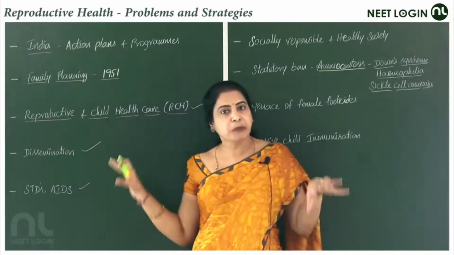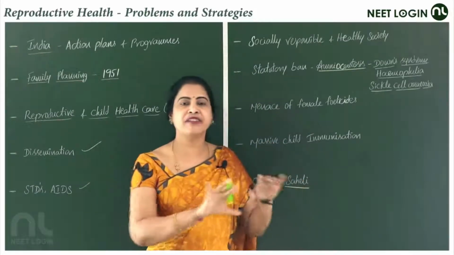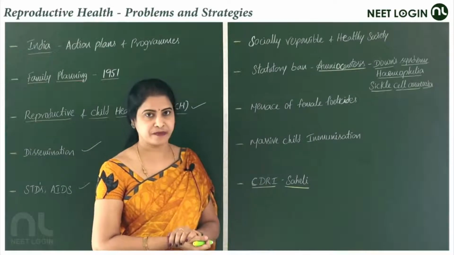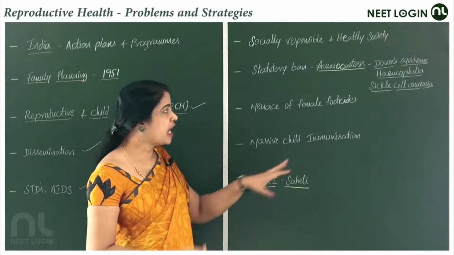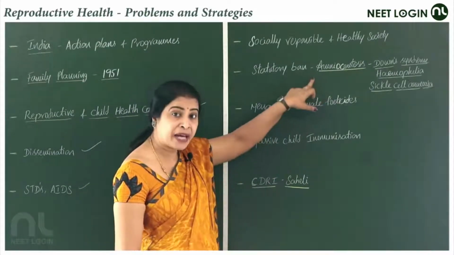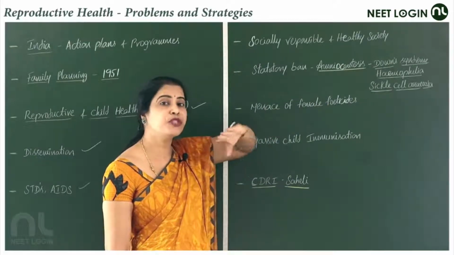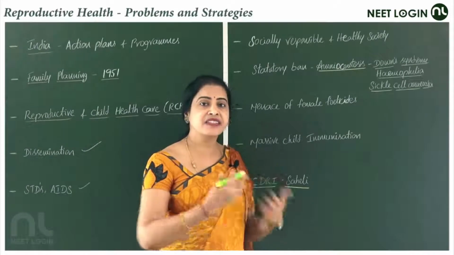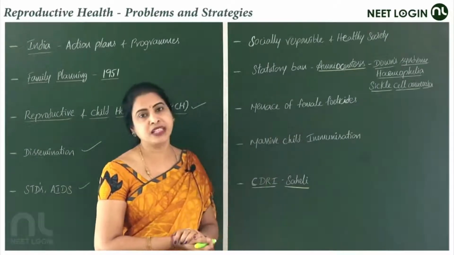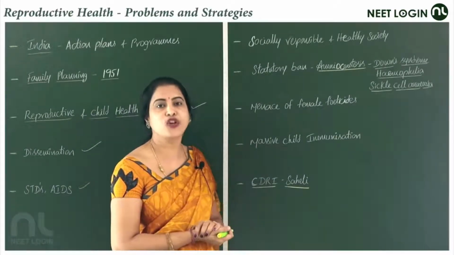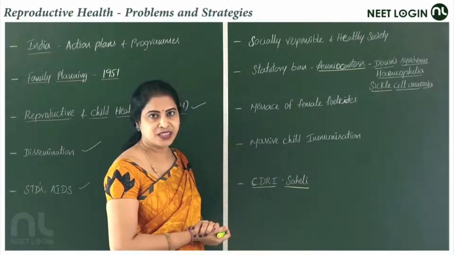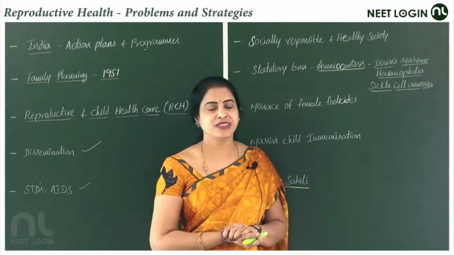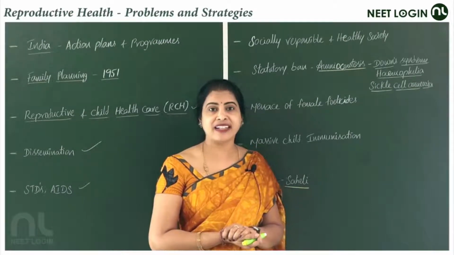Everything is part and parcel of these programs. It's not just about having reproductively healthy organs. That's it? No, it's not. So that is why there is a statutory ban. The reason is they are misusing it to determine the sex. If they come to know the sex earlier, before the baby is born, they go for feticide. It's not supposed to be. It is not an indication of a healthy society, because you already know that.